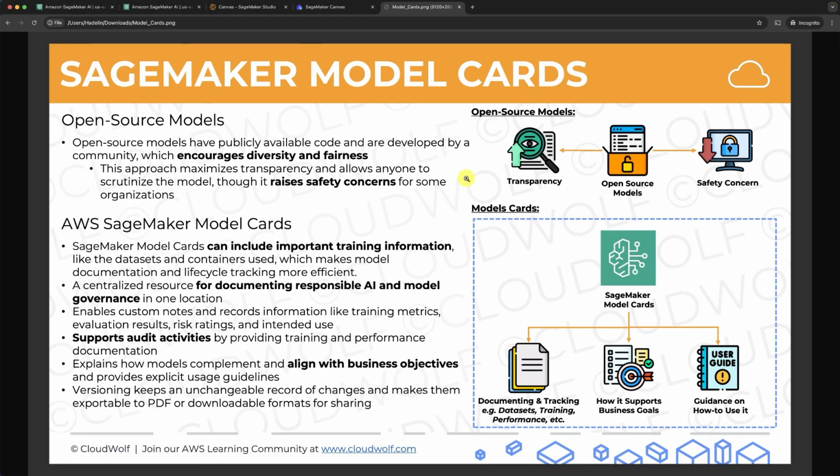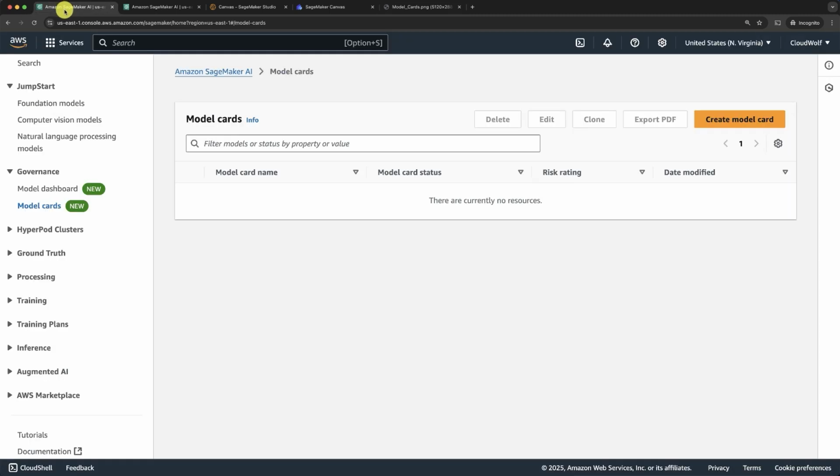Hello my friends, and welcome to this new hands-on tutorial on SageMaker model cards. So once again, quick disclaimer: this hands-on tutorial is not to be reproduced, because this would require you to set up a new SageMaker domain and then do the cleanup again. I just want to show you how to create the model card, so feel absolutely free to just watch this tutorial, okay? So let's go back to the SageMaker AI console.